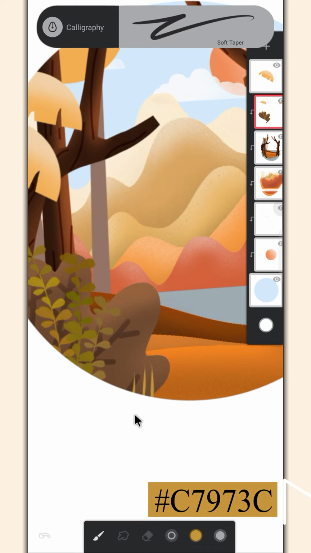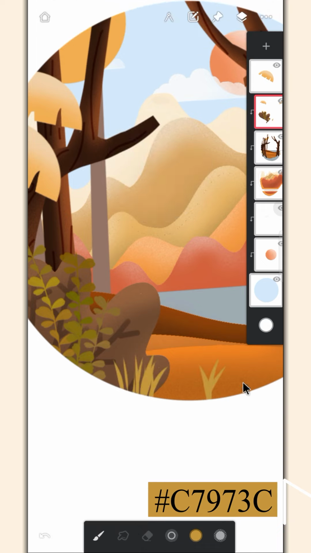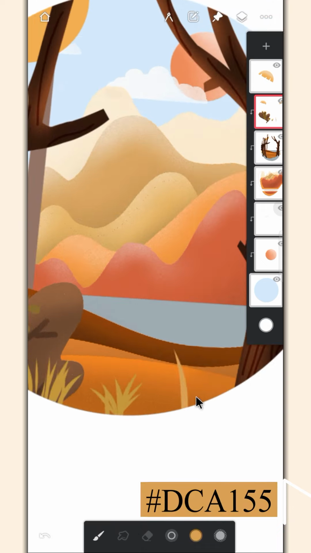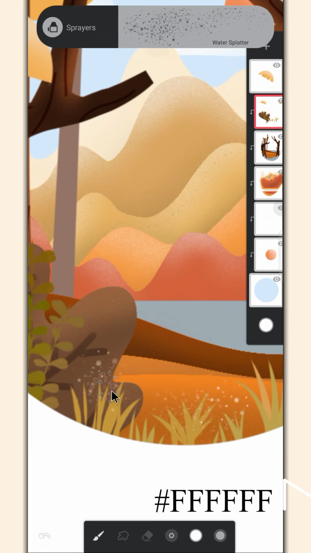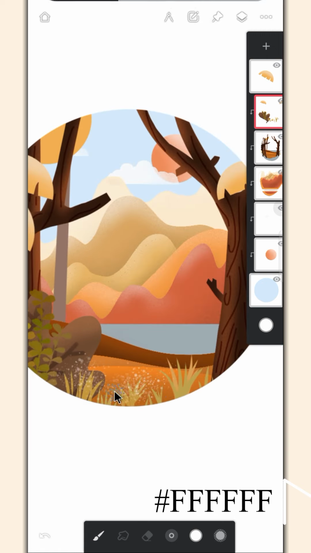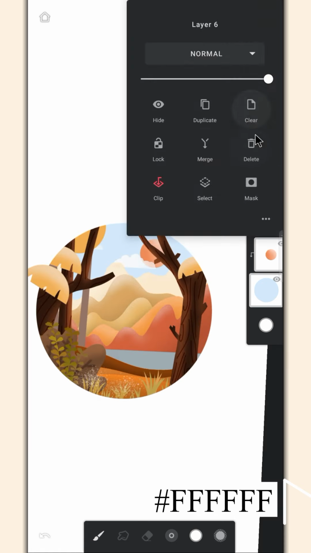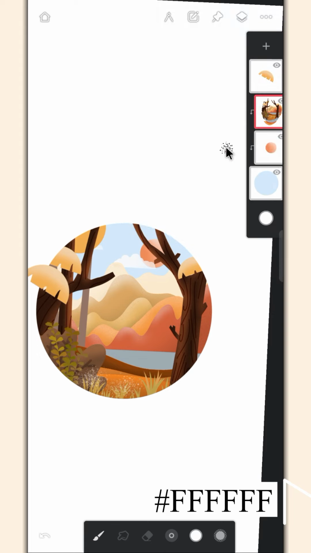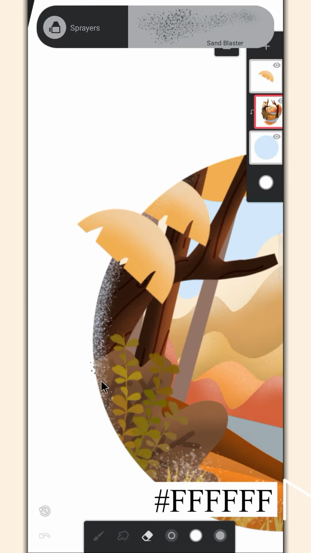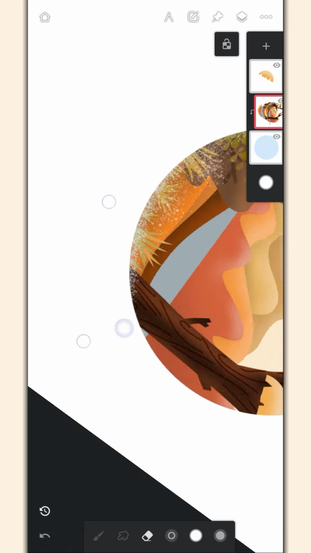Add some grass using different colors. Add some flowers. Merge all the clip layers. And use this default brush to erase the edges of the blue background layer.